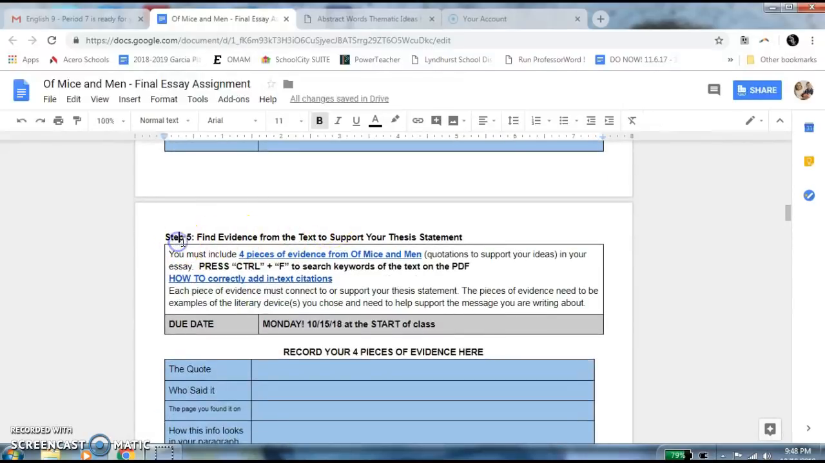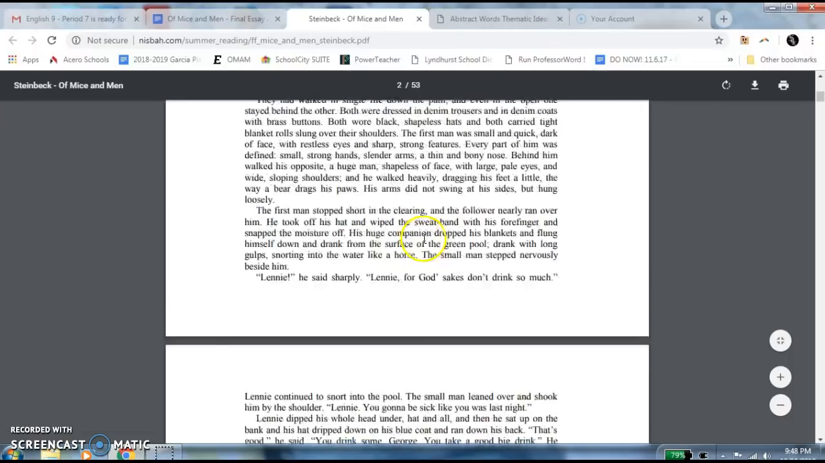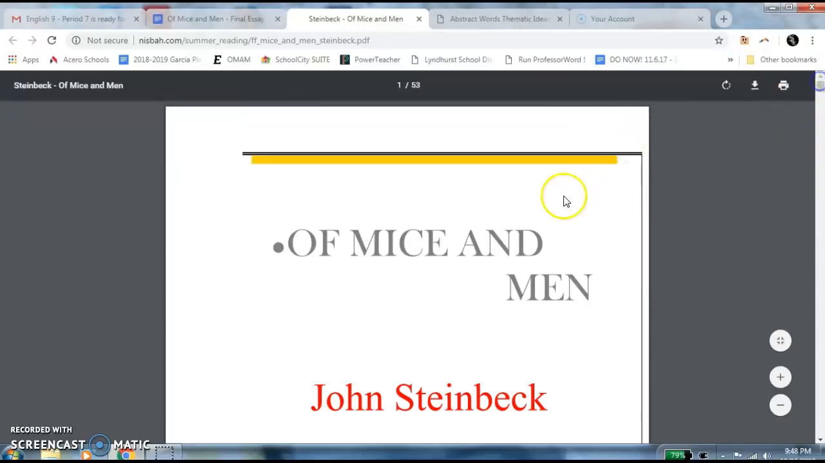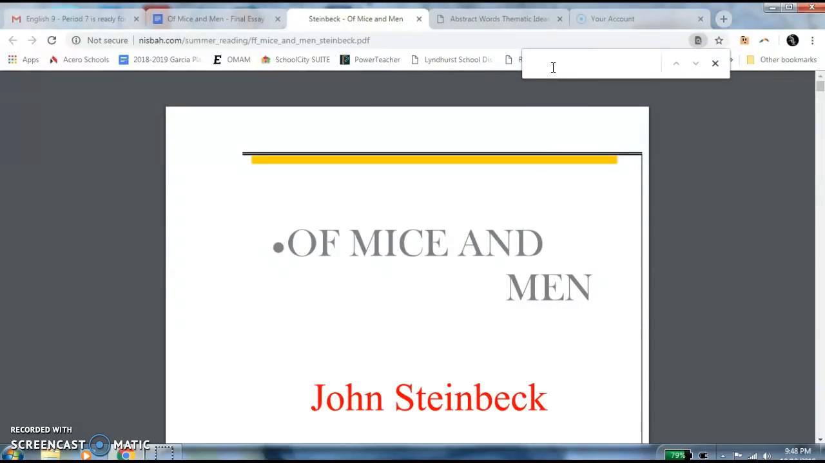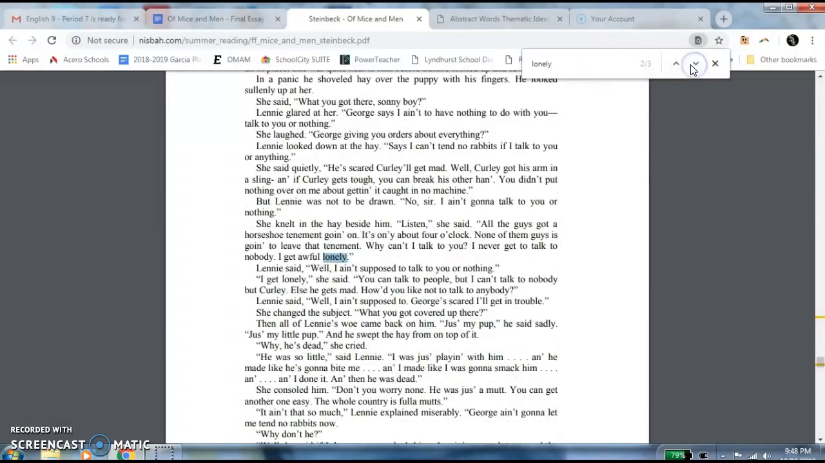Okay. Step 5. You have to find evidence from the text to support your thesis statement. Okay. So you must have 4 pieces of evidence. I linked the PDF of the text here. This is online. It's free. I put a little hint. If you press Control and F, it will open this little box, and then you can search key things that you are looking at. So if you want to search the word lonely, the word lonely is used 3 times in the text here, and you can click these arrows and it tells you where it says lonely.